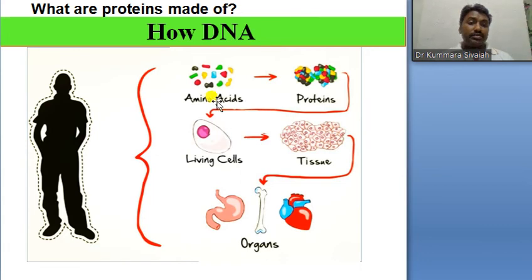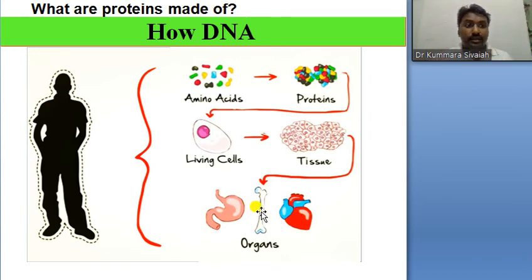Some gene molecules produce the heart, some produce the bone, some produce the intestine, nothing but stomach. That is how DNA works. All these are protein in nature.